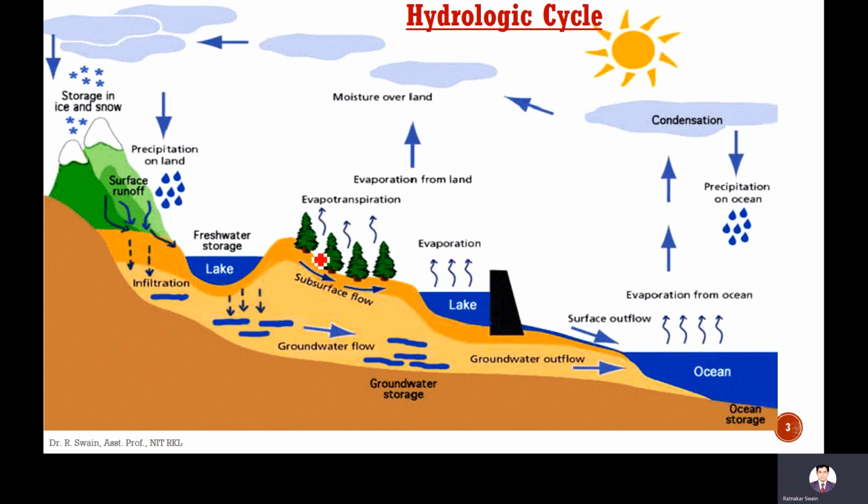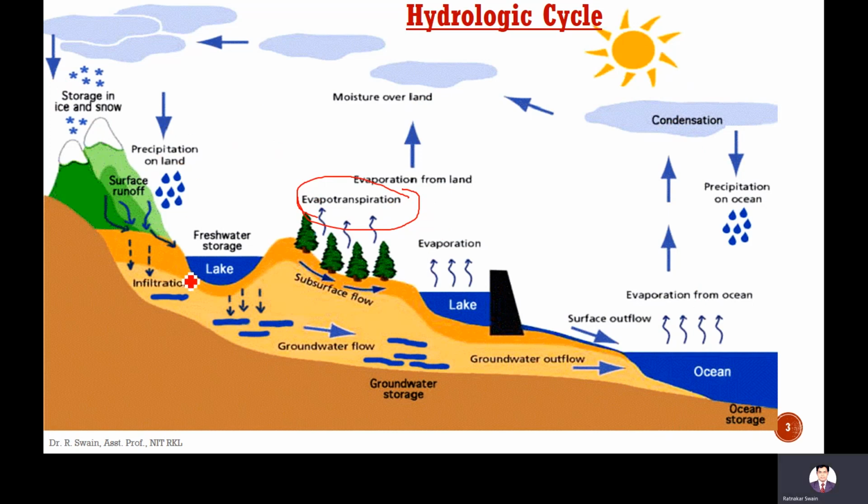If it is from vegetation, it is combined with transpiration, and it is called evapotranspiration. After evaporation, there will be condensation, and then rainfall. Rainfall means precipitation. It can be rainfall, it can be snowfall.